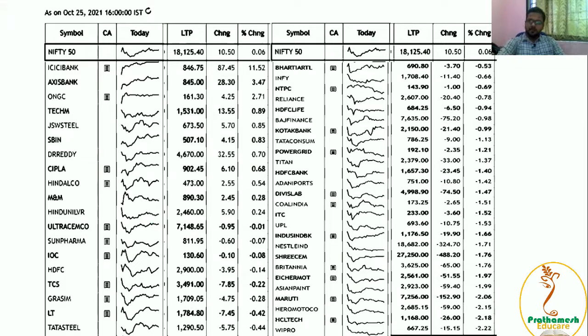So I have taken only 10 companies. For that, I have decided, imagination, to start an index on my own.